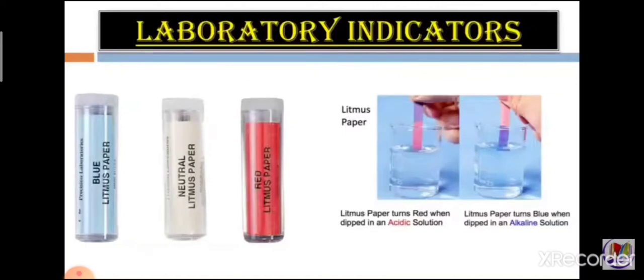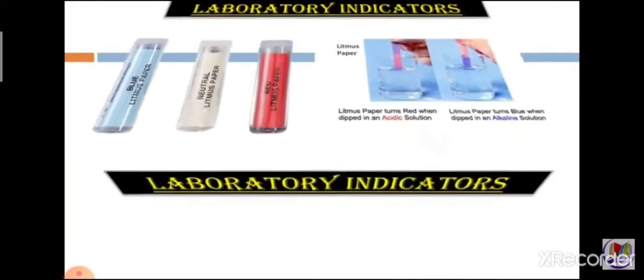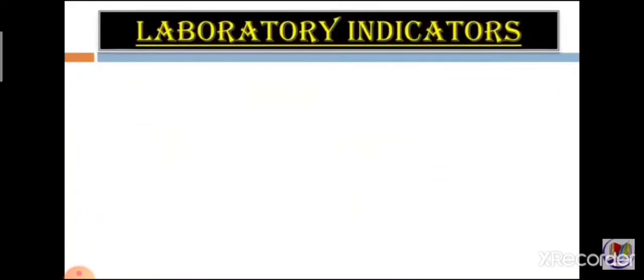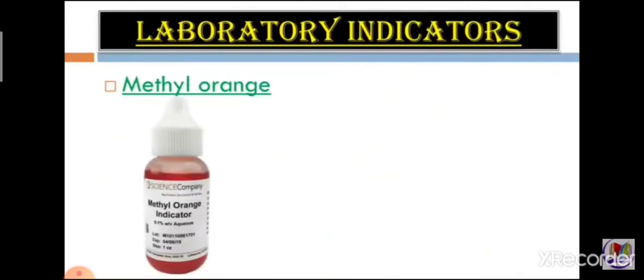Blue litmus paper turns red when dipped in an acidic solution. Means when the solution is acidic, what happens to the litmus paper? It turns red. And the red litmus paper turns blue when it is dipped in an alkaline solution. Alkaline means basic. So when red litmus paper is dipped, it turns blue when the solution is basic. So this is how the litmus paper is used to detect whether the particular solution is acidic or basic.